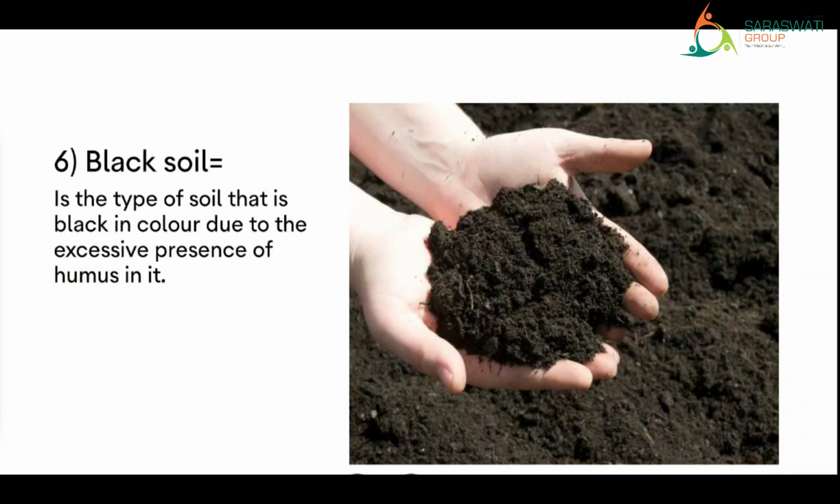What is humus? Humus is the dead and decayed parts of plants and animals. So in the soil where there is a lot of humus, this type of soil is black in color, and that is why it is called black soil. What is it called? It is called black soil.